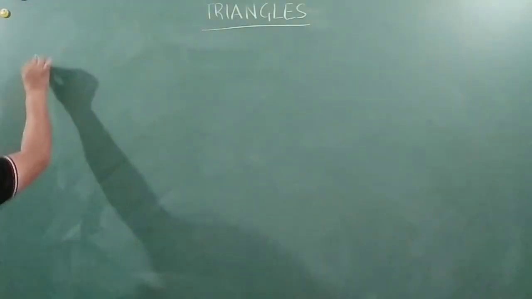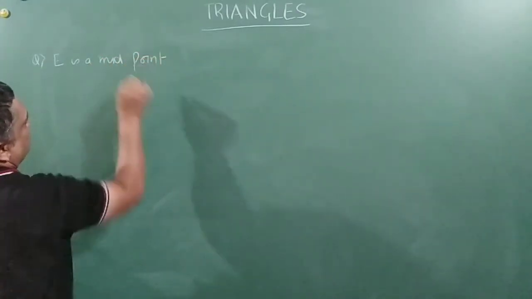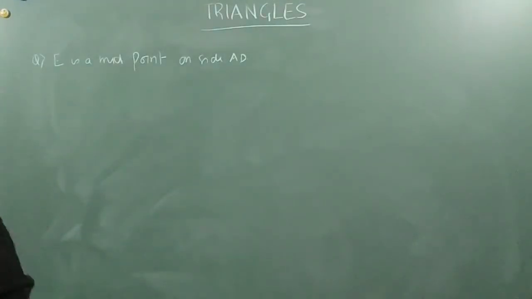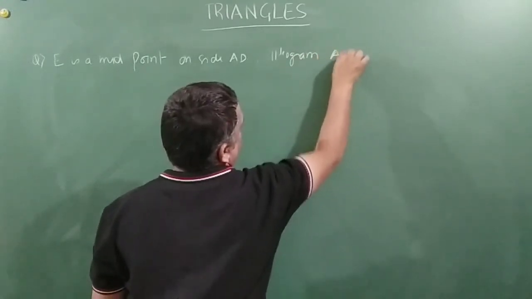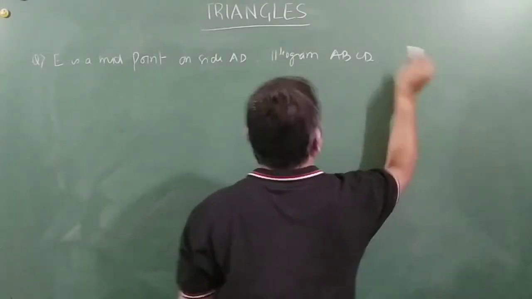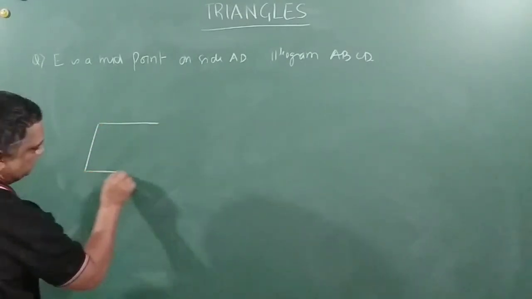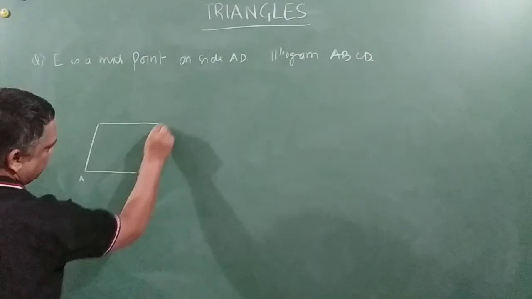Now the next problem says that E is a midpoint on side AD produced of a parallelogram ABCD, and BE intersects CD at F. Okay, let me not write it, and let us first make a parallelogram, right? So a parallelogram is A, B, C and D.